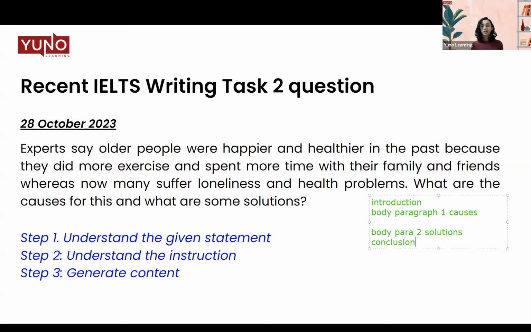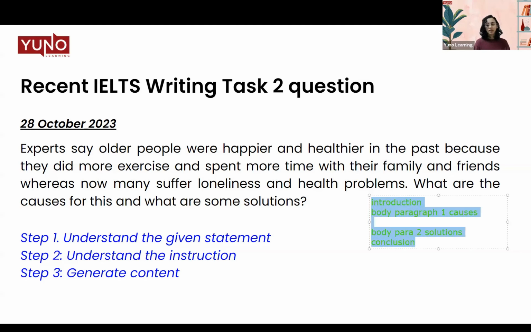These are a few things that we have to keep in mind before we even start the essay. That is why it is very important for you to read more sample answers and sample essays, and see how different structures work for different question variations. Because the same question can be asked in different types, right? They could have also asked you for your opinion or to discuss both sides. Each time the essay would be answered differently.